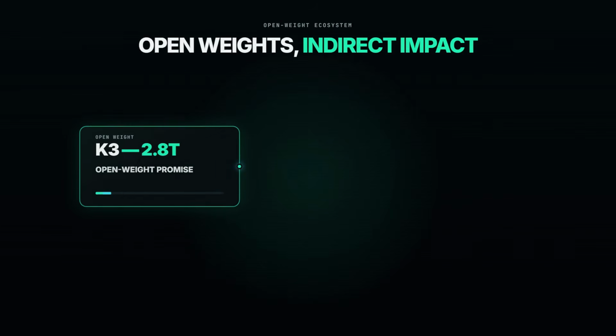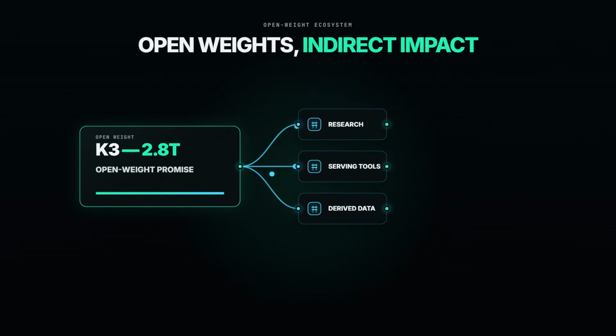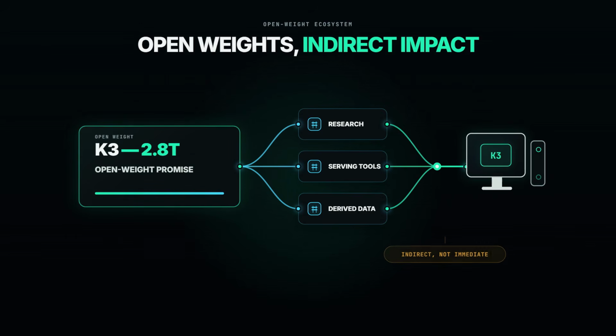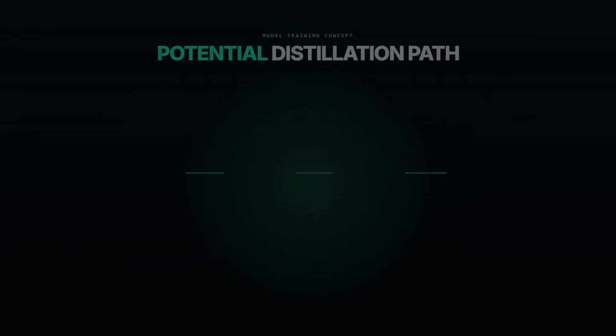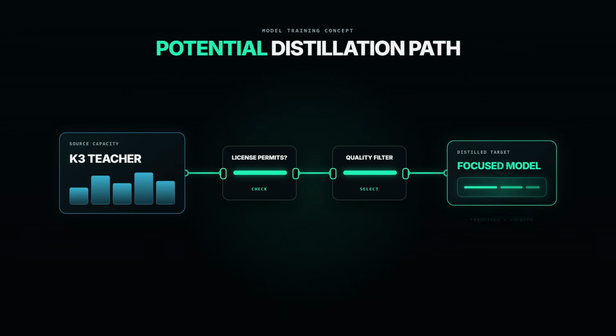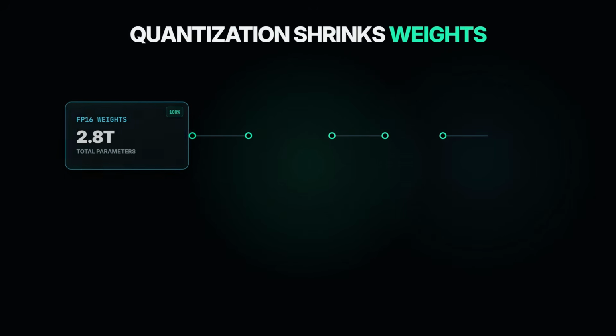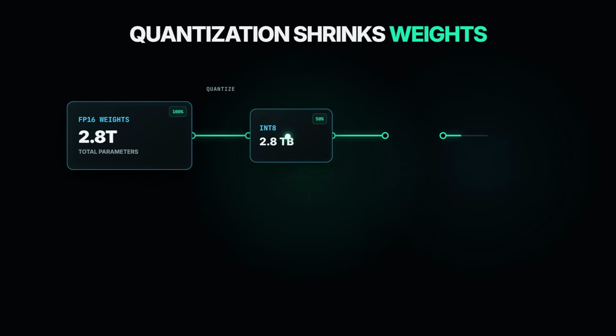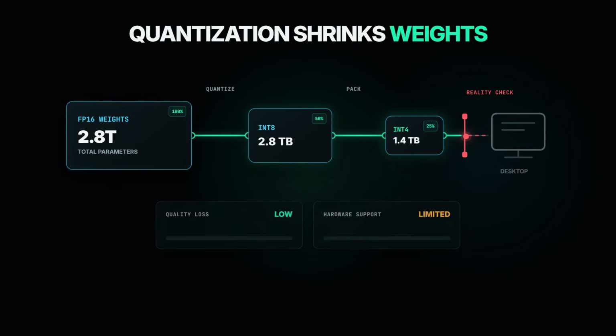Local builders should still pay attention because open frontier weights can seed research, tooling, and datasets. The desktop benefit often arrives indirectly, after the giant model teaches the ecosystem. A smaller model could potentially learn from K3-generated data or teacher signals, subject to licensing and rigorous filtering. Distillation trades raw breadth for a deployable, focused capability envelope. Community quantization may reduce memory and serving costs once weights exist, but quality losses and hardware support must be measured.